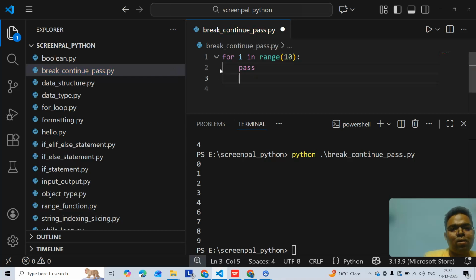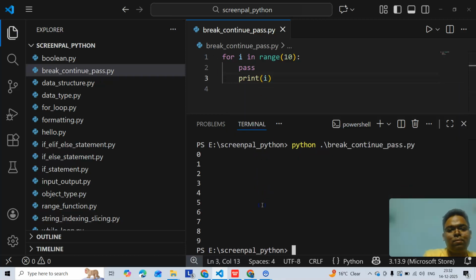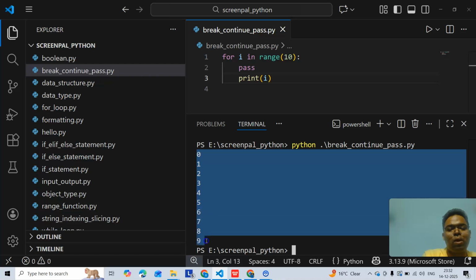And let's say print i. It will do nothing. Okay, so it goes there and does nothing, right? You see 0, 1 to 9, right? It does nothing. That is the point.